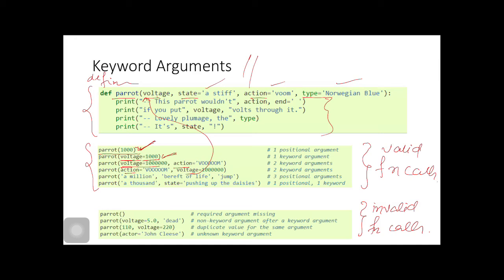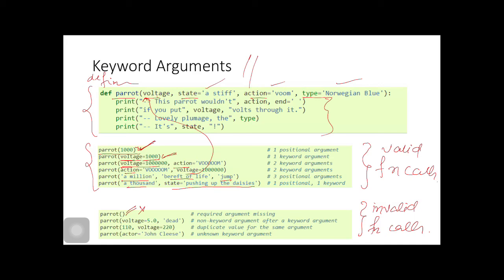Million, this is by position, as no name of the parameter is used. This is a positional argument, three positional arguments. This is a positional argument and this is a keyword argument, one positional, one keyword. These are not valid because while calling parrot we must supply at least a single positional argument which gets passed to the voltage, but this is not supplied.